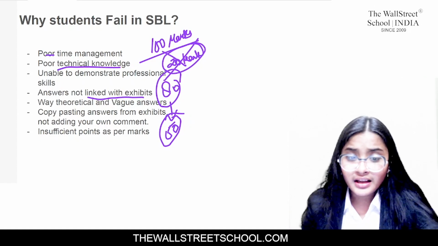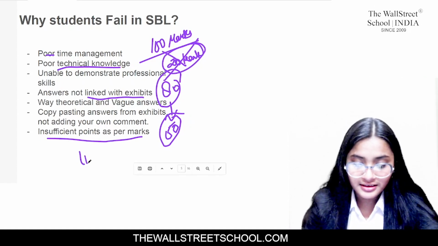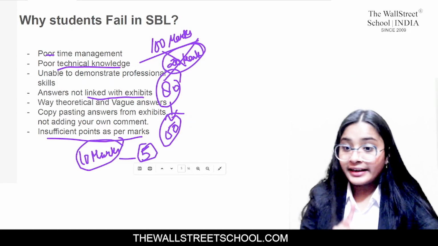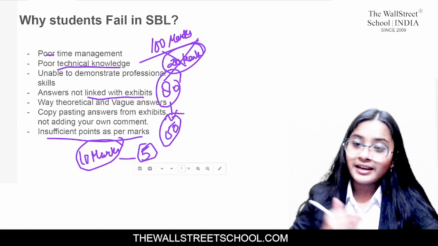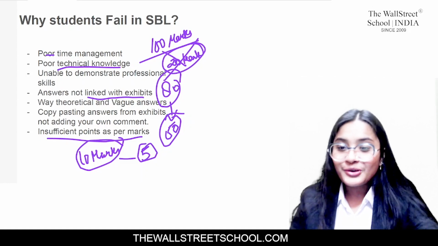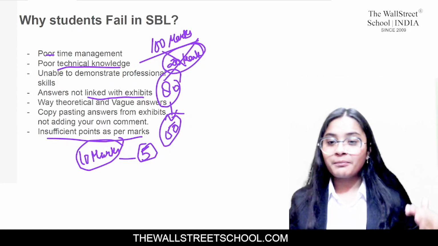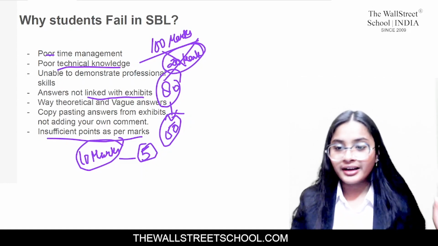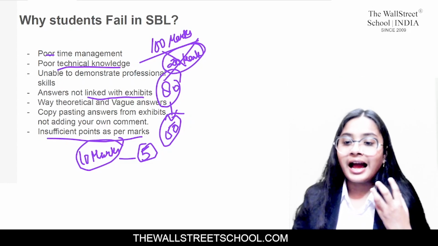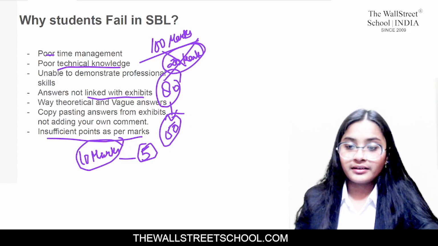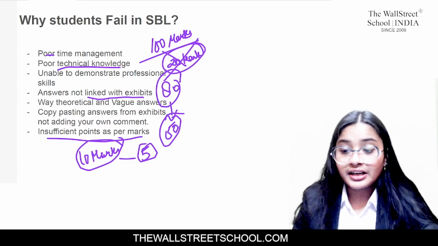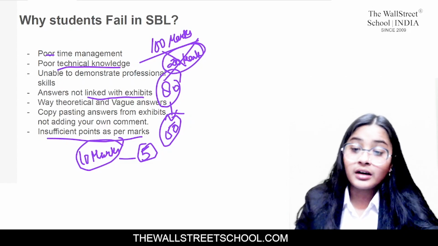Next thing is sufficient points per marks. Let's suppose they're asking for 10 marks. So what does 10 marks mean? Write 5 points if you are giving 2 marks per point. The point should be well explained. If you are just writing a single line of 4 words and you feel 2 marks is sufficient, how can it be sufficient? Either write 1 mark per point, then a point can be 1.5 lines. But I would suggest you give 2 marks per point and write your answer well explained. That will give the answer a certain weightage, and that will be more important as well.